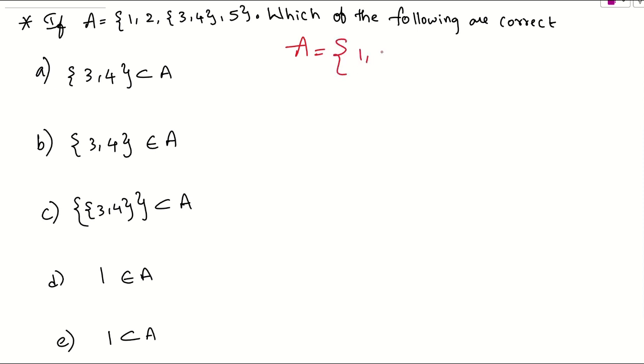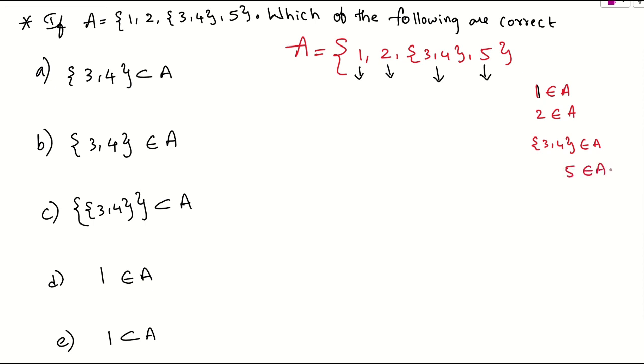A is nothing but 1, 2, {3, 4}, 5, right? So I already said in the definition what elements we are having. Here 1 is an element of A, 2 is an element of A, {3, 4} is an element of A, and 5 is an element of A. If you take an element, obviously I'll represent it this way: 1 is an element of A, 2 is also an element of A alone. You can ask me {3, 4} is a set, but actually this is an element of A. So I can say that {3, 4} is an element of A and 5 is an element of A. Are you getting my point here?